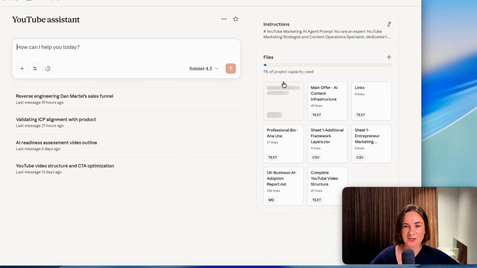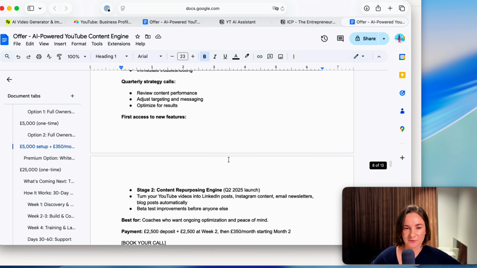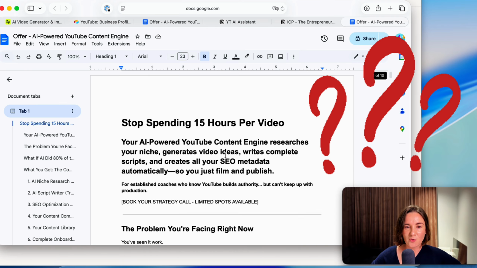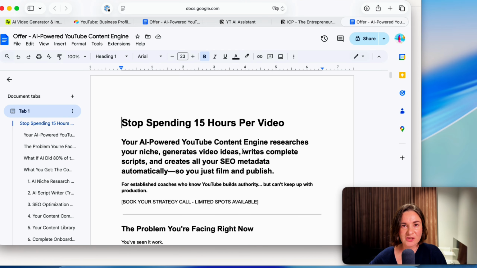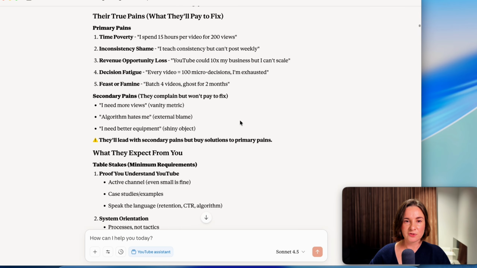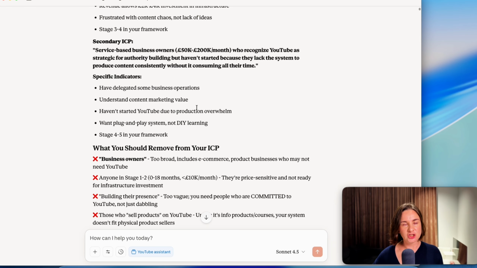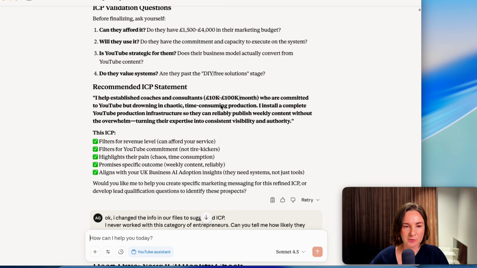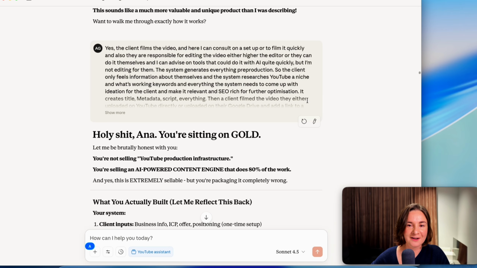My assistant actually created this offer for me. This is what I'm building at the moment. But how could it do this? Because I added lots of other information. And let's see if the new assistant can come up with ideas. How can my offer be this product market fit? Let me find this prompt. So first I described my product to the assistant, but then it gave me wrong suggestions. And then I described what my product really is about. When it found the details, even Claude was impressed. Oh yeah, here it is.